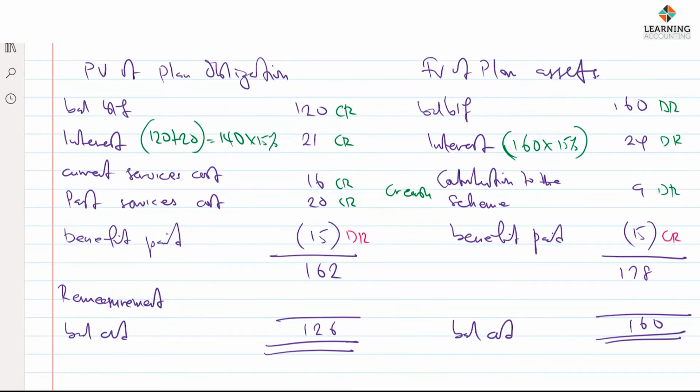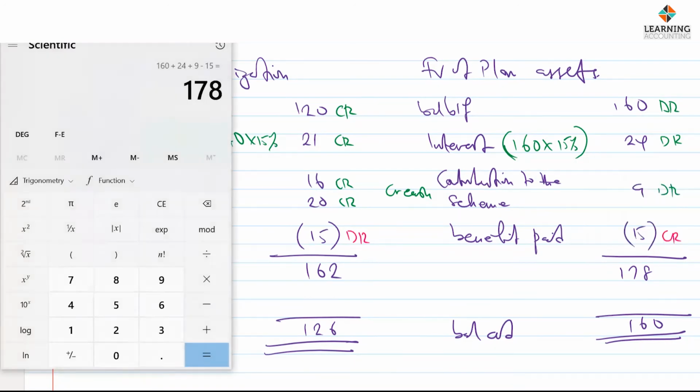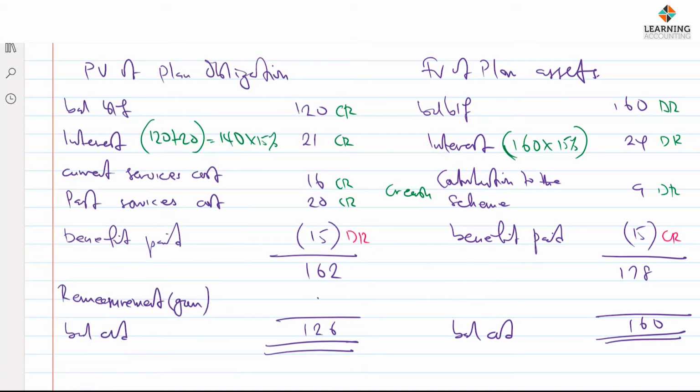in this case gain, because liability is reducing. We have 162 minus 126, 36. So liability is reducing by 36. It makes it a what? A remeasurement gain. On the other hand too, we have a remeasurement here as well. So a remeasurement loss.